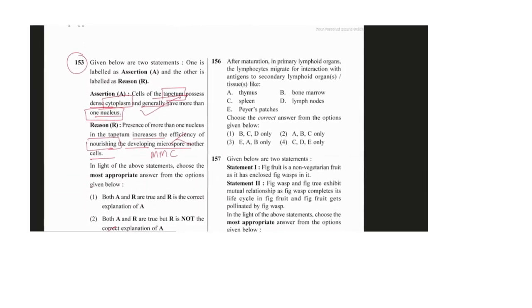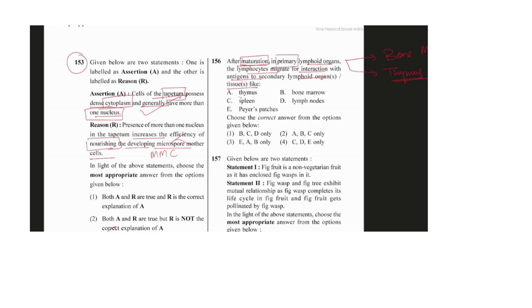Then 156: after the maturation in primary lymphoid organs, the lymphocytes migrate for the interaction with the antigen to secondary lymphoid organs or tissues, like from here to where, कहाँ से कहाँ पर जा रहा है. So here we can say कि अगर हम maturation के बाद की बात करें और primary lymphoid organ, so primary lymphoid organs we have seen are bone marrow and the thymus only. Bone marrow and thymus. Okay, so bone marrow and thymus are the only primary lymphoid organs, and the rest are secondary lymphoid organs.